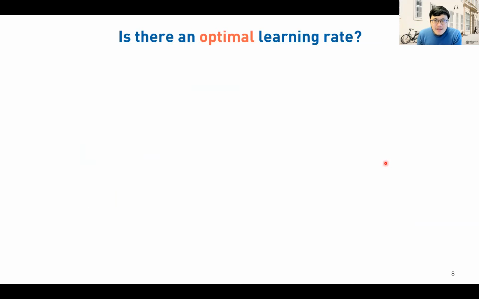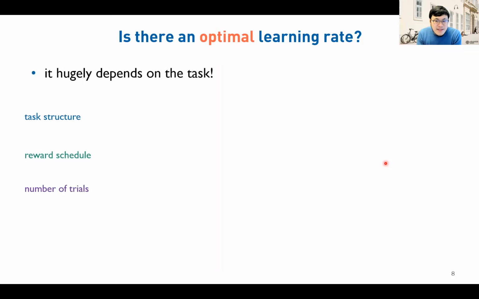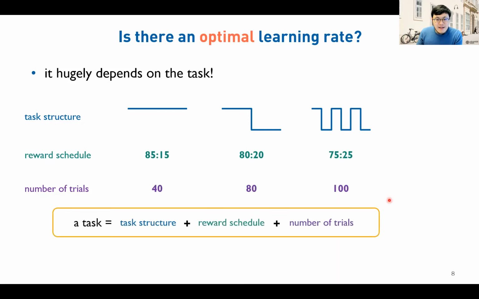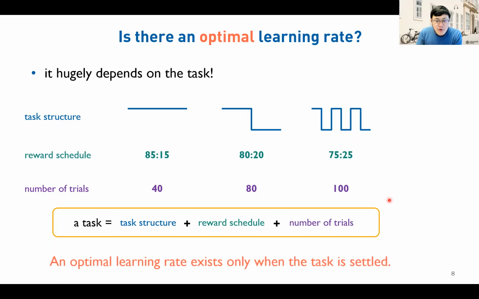The next question: is there an optimal learning rate, in the sense that the Rescorla-Wagner model will produce the highest choice accuracy? The simple answer is it hugely depends on the task. As we know, there are at least 3 elements to consider in a task. First, the task structure. Do we have constant reward probability or reversal? And if there is reversal, how often does it happen? Second, the reward schedule or reward probability. And then third, the number of trials. The task here is the combination of all the 3 elements. And as long as the task is settled, we could derive the optimal learning rate, for instance, through simulation.